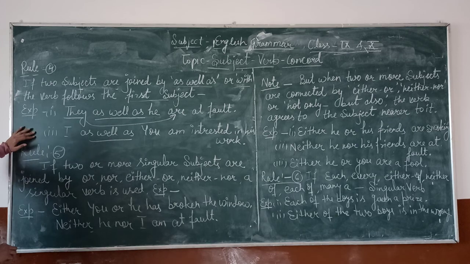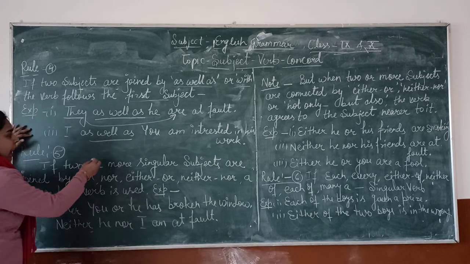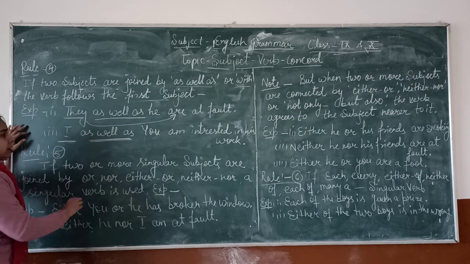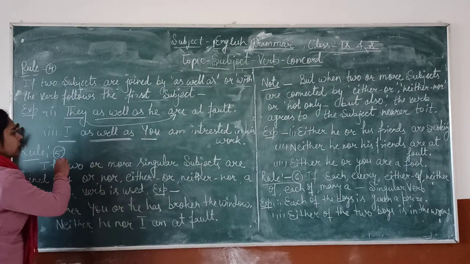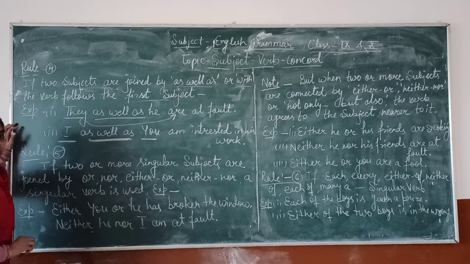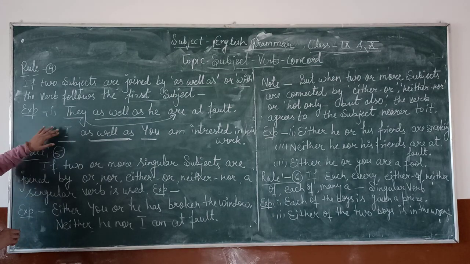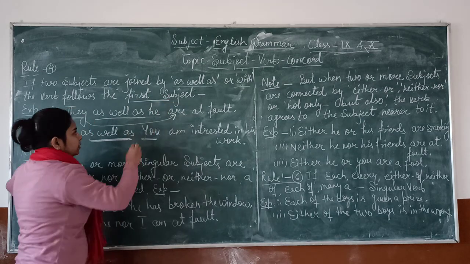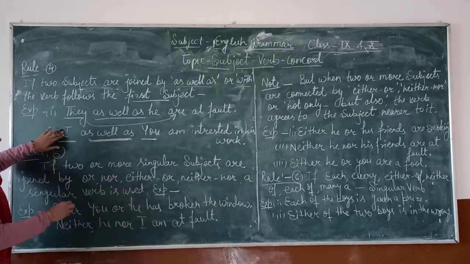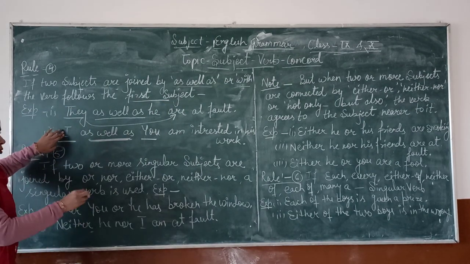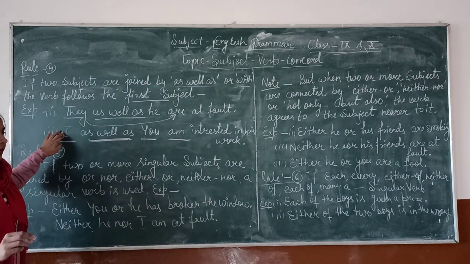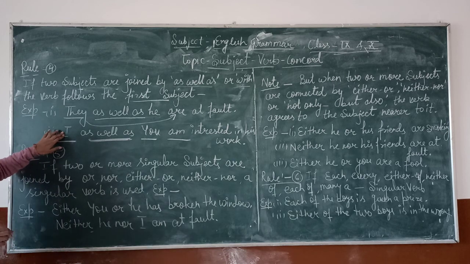Next example is, I as well as you. The first subject is I, the second is you. Both are connected with as well as, so the verb will be used according to the first subject. The first subject is I, so we have to use here the verb am: interested in his work.